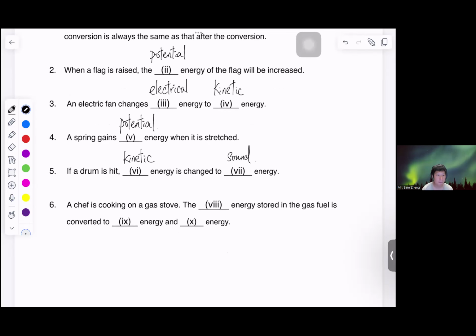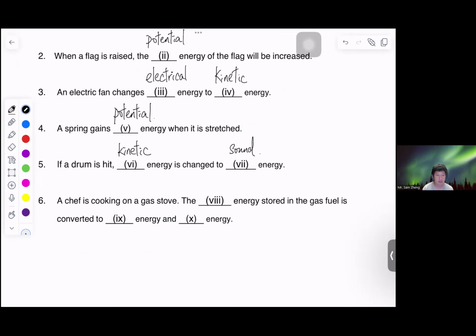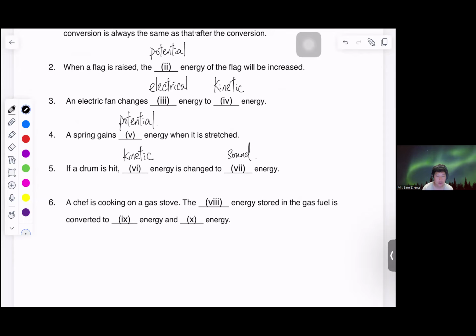Next, a chef is cooking on a gas stove. Therefore, there is something stored inside the gas fuel that is converted. It will be the chemical energy stored in the gas fuel, and it is converted to what we call the light or thermal energy, thermal or light energy.